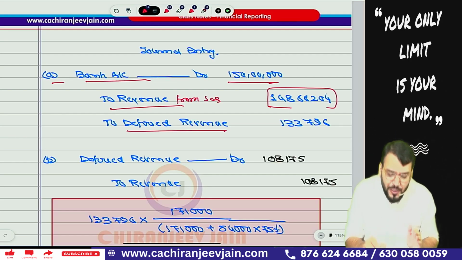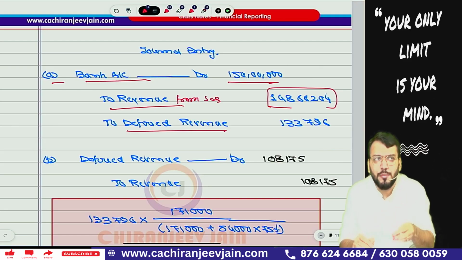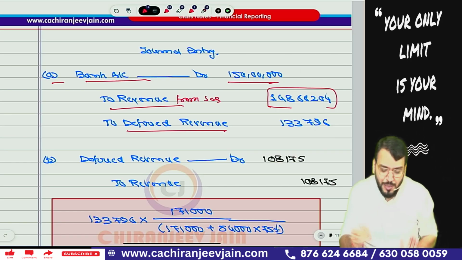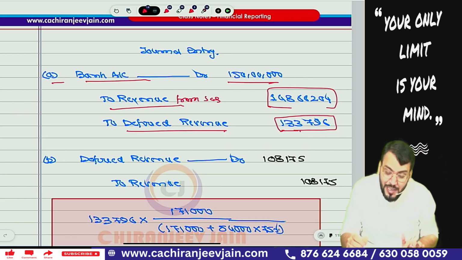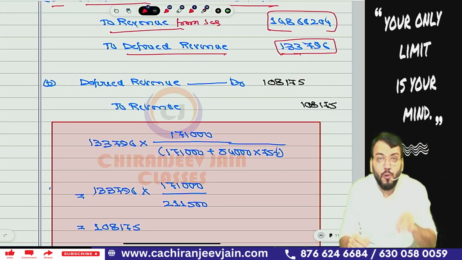Or you can add on to deferred revenue, or you can add on to liability for customer royalty program, or to liability for award points, whatever you want to write down. So this much revenue will be deferred. Now out of 1,33,796, some of the revenue will be recognized in the current year.